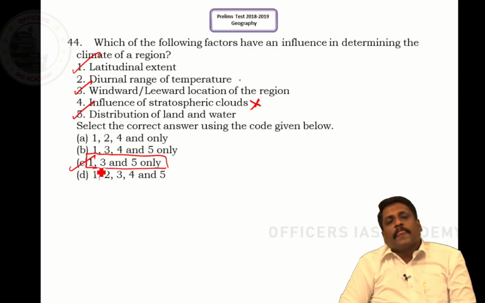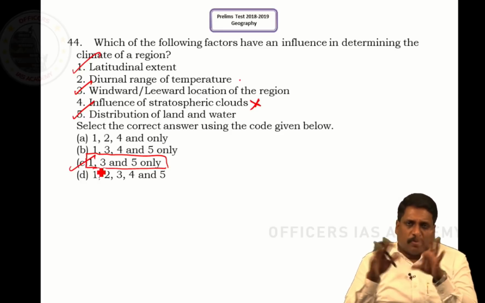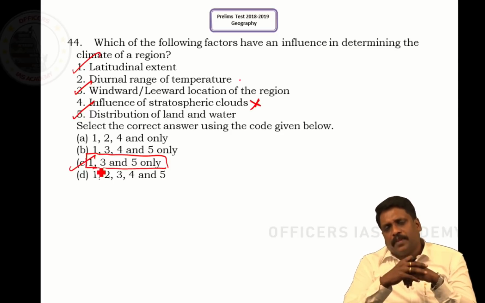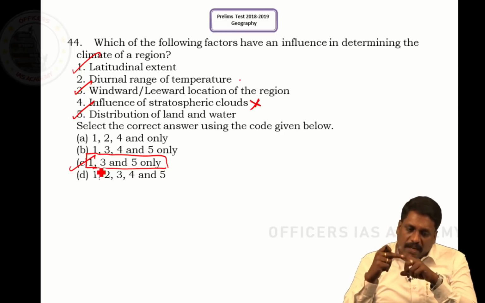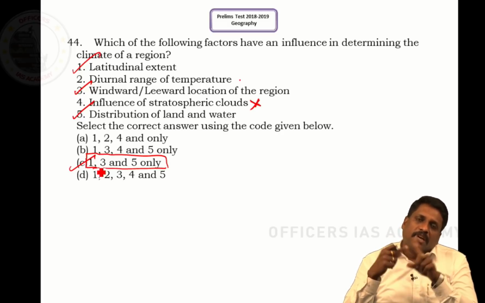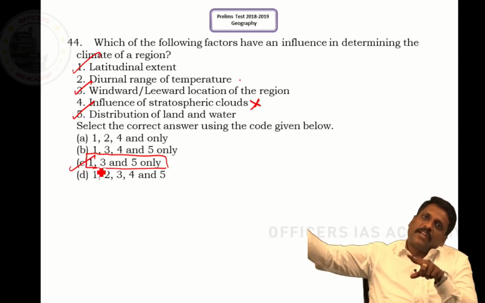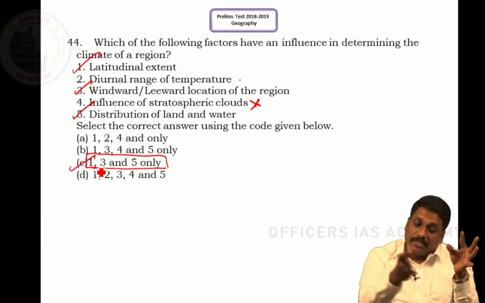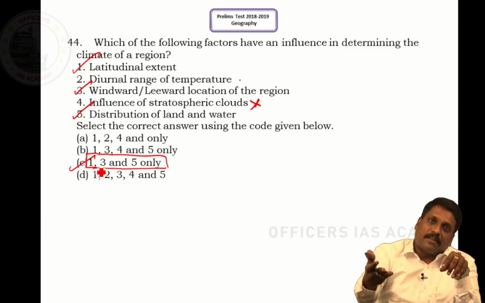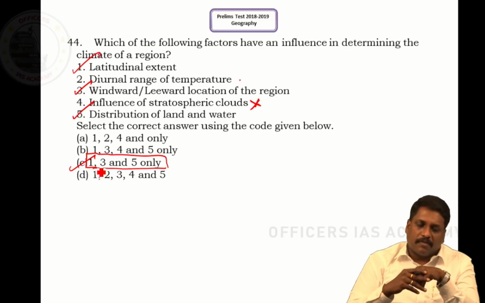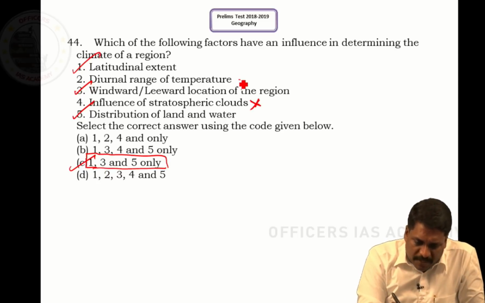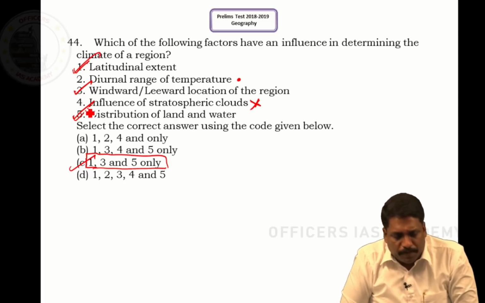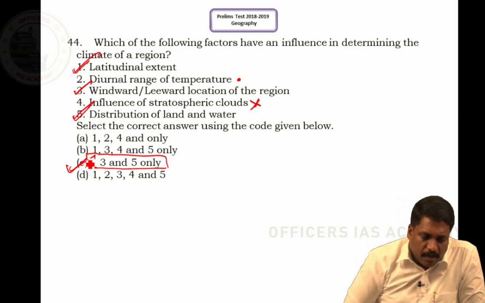Now, 2 is a tricky statement. It is not affecting the option as such, but it is still very tricky. It says diurnal range of temperature. One thing I should understand: diurnal range of temperature itself is not affecting the climate. It is itself a climatic character. So it is not affecting the climate, it is itself a climatic character, right, sir? So we are taking this statement 2 a little cautiously. Now what is the answer? The answer is 1, 3 and 5.